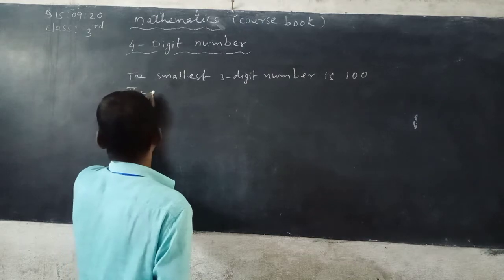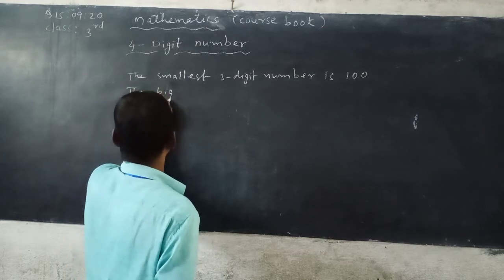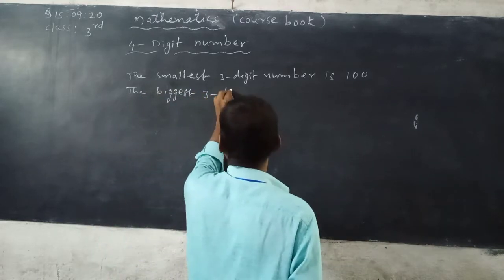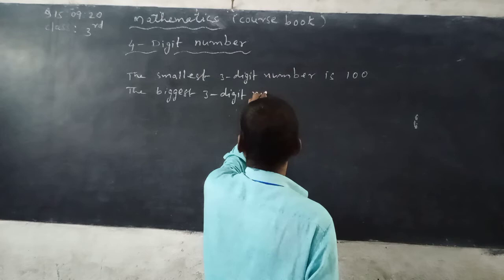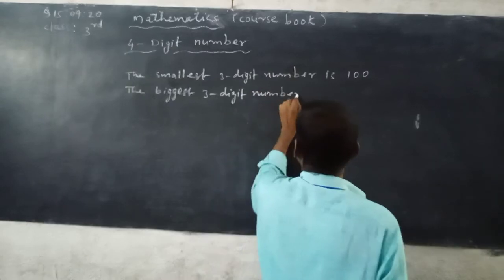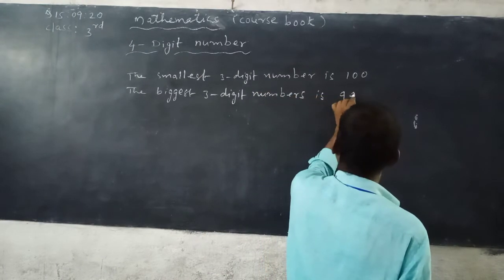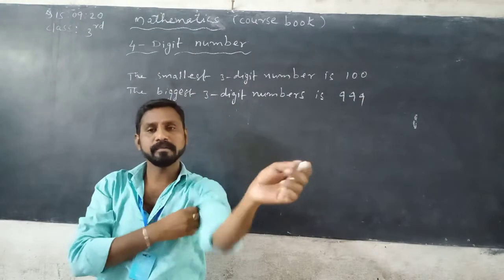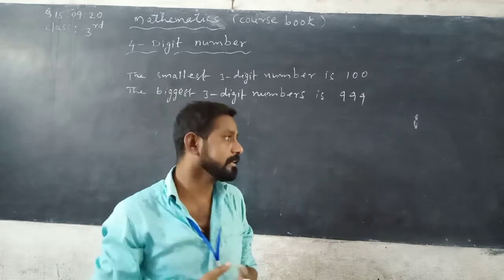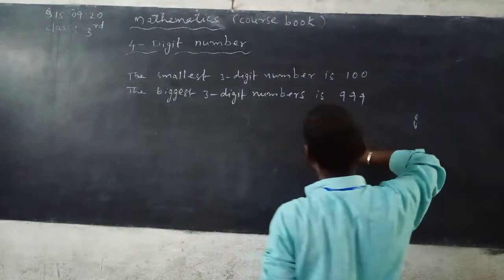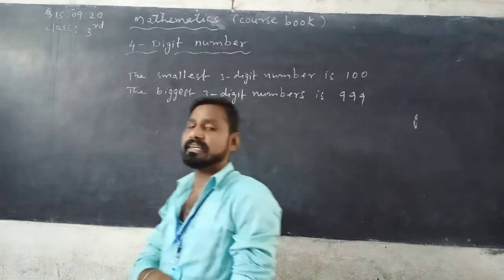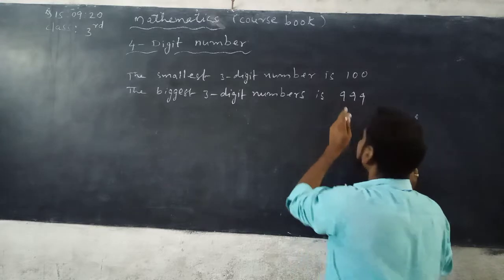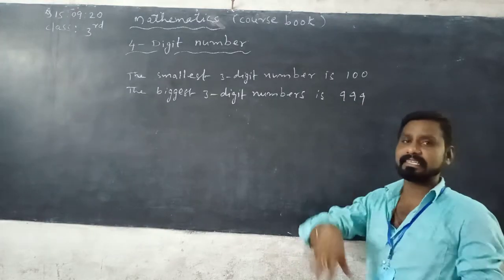The biggest 3-digit number is 999. Look at the blackboard, everybody. Listen carefully. Today we discuss 4-digit numbers. Why are we discussing 4-digit numbers? Already you know about the 3-digit number. See, 999 is the greatest 3-digit number.